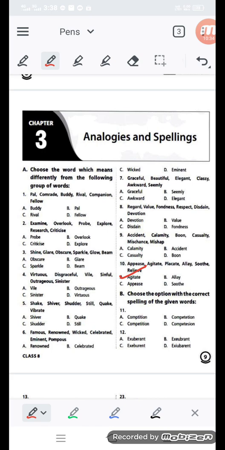In the B category question, you have to work out the right spelling for the same word, like competition. You have learned about competition from your very small age, and you have to know the correct spelling of it and go for the correct spelling. See how your guess is.